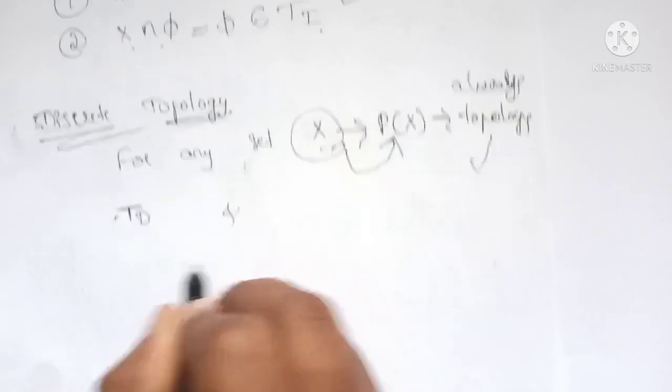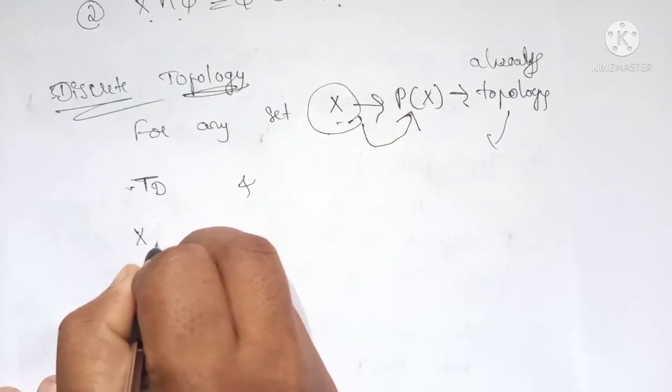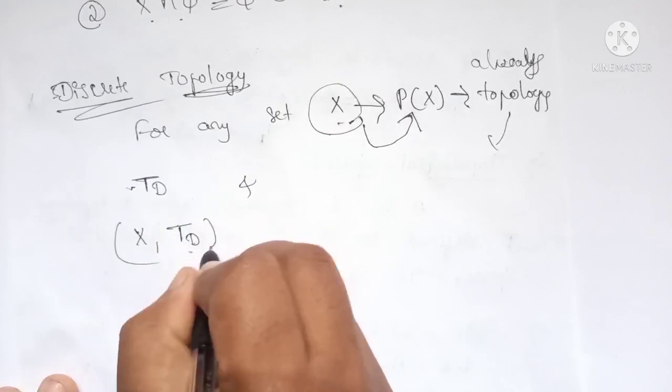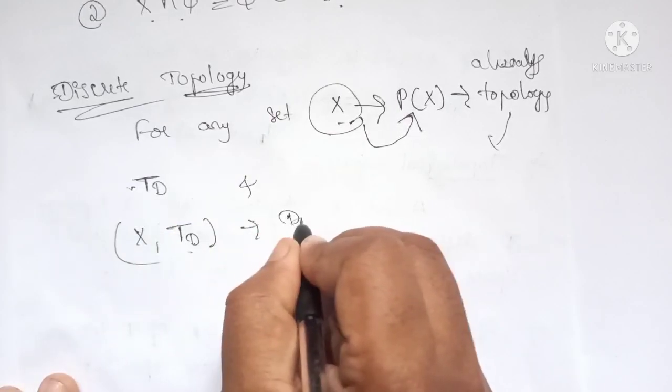A topological space X with topology Td, the discrete topology, is called the discrete topological space.